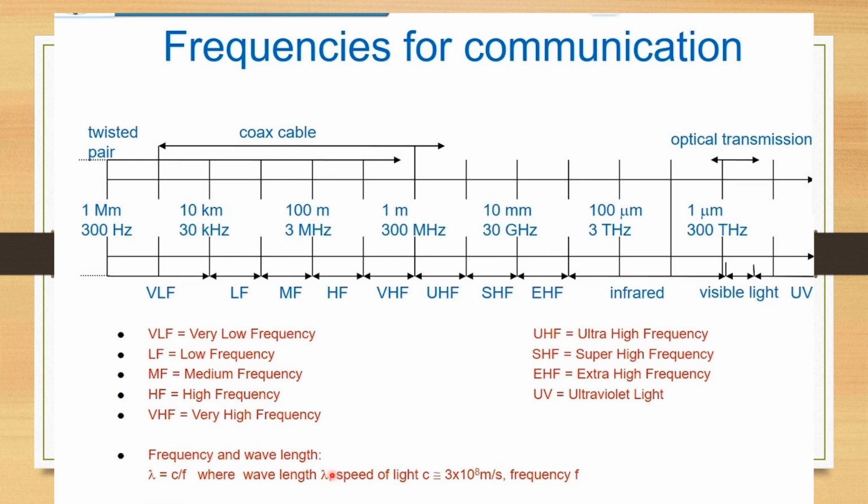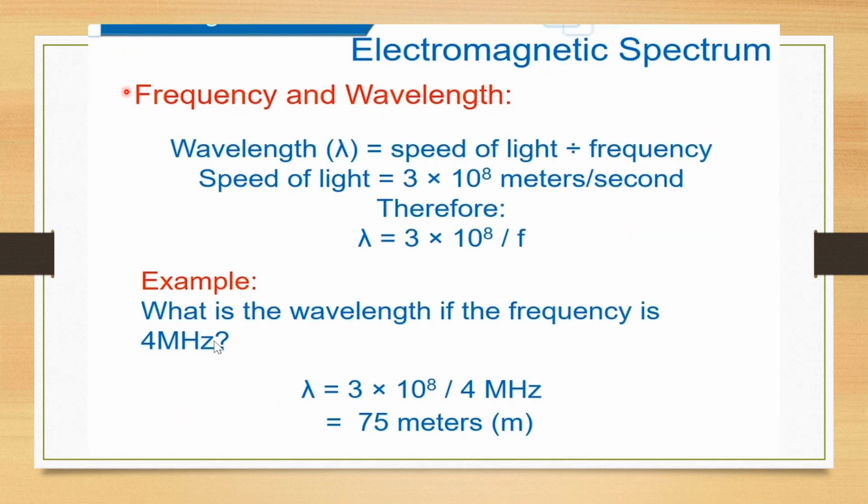The frequency and wavelength relationship is given by the formula lambda equals C by F, where lambda denotes wavelength, C denotes the speed of light, which is approximately equal to 3 into 10 to the power 8 meters per second, and F denotes frequency. As I told, the relationship between frequency and wavelength depends upon the speed of light. Therefore, lambda equals 3 into 10 power 8 divided by frequency.